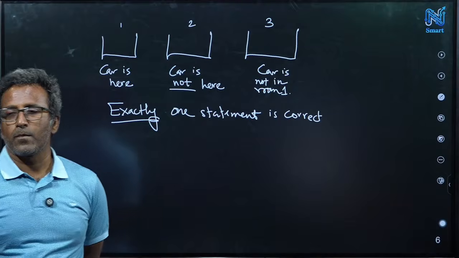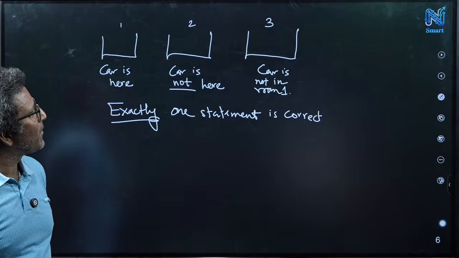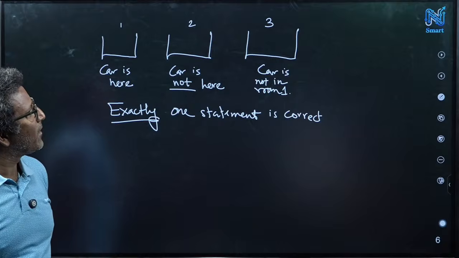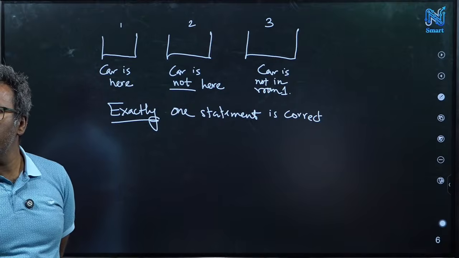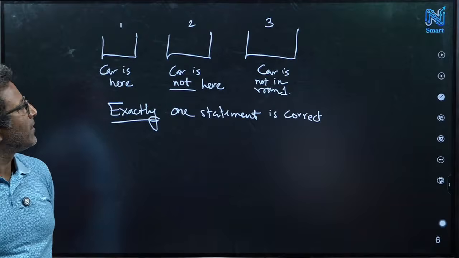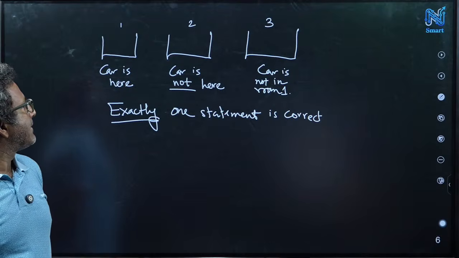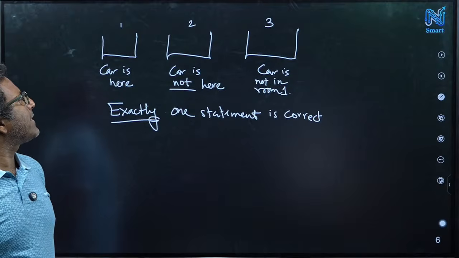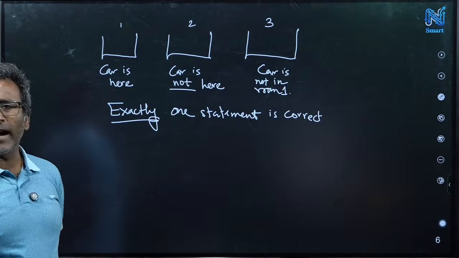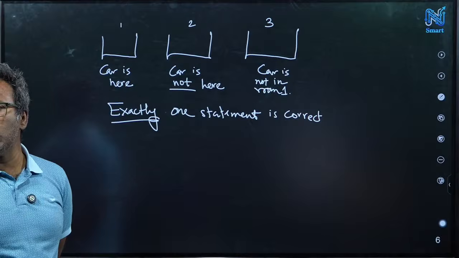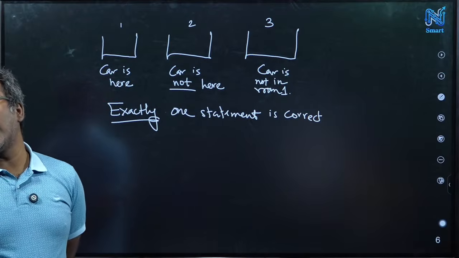So only in the third room there is no comment in any section. In the third room, there is not enough comment for 1 and 2 that the car is not there, because 2 says that the car is not here. Yeah, but you could eliminate that the car is not in 1, the car is not in 2, and then the only option is that the car is in 3.